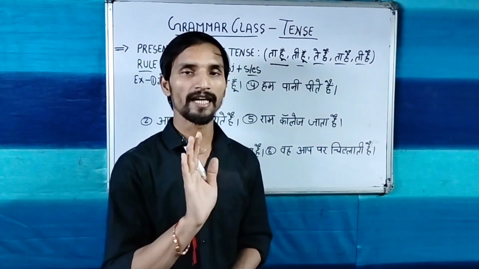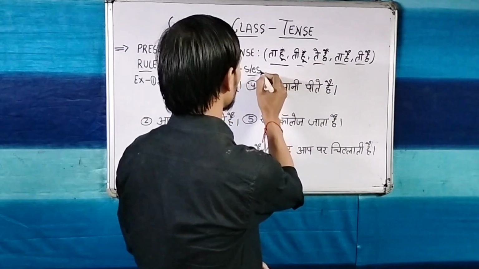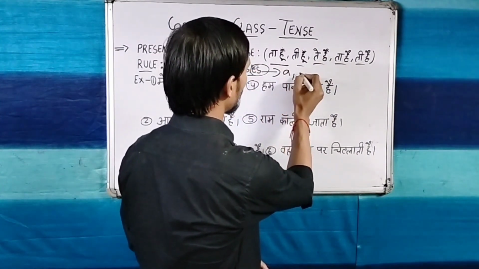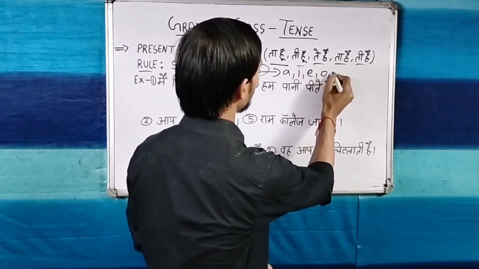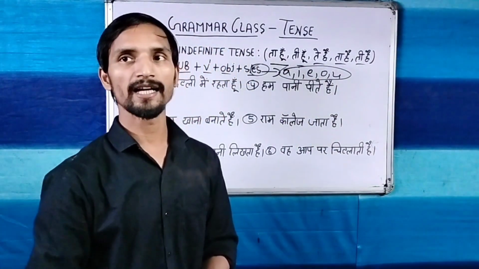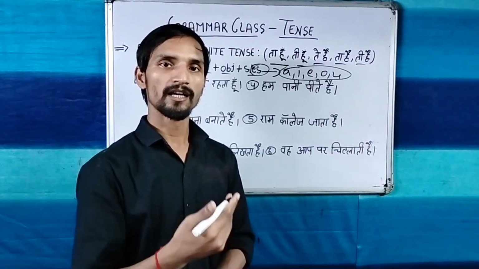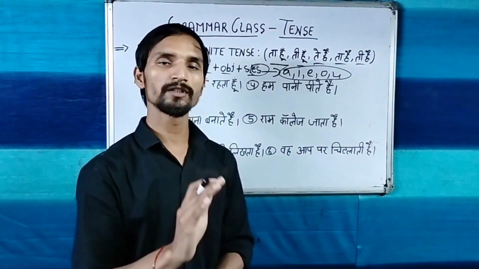There are 5 vowels: A, E, I, O, U. With vowels we use ES. If A, E, I, O or U is given in the last of the verb, we use ES. And with others, that is consonants, those words which come in the form of a consonant, we use S.